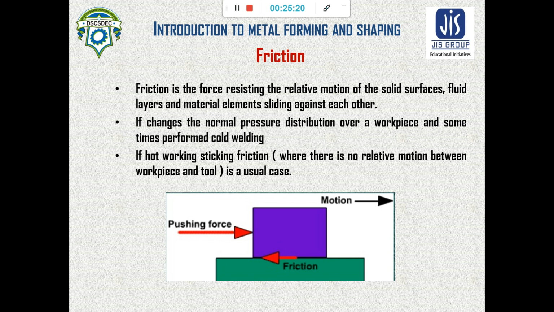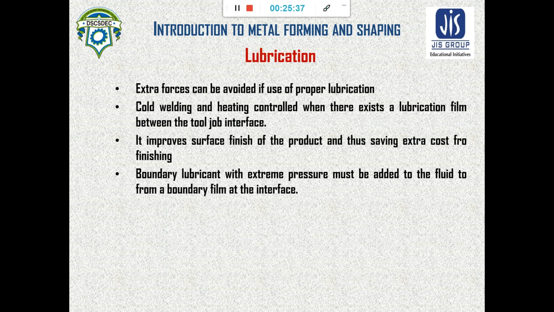In case of hot working, sticking friction is generated. So this friction can affect the metal working. For taking care of that friction, lubrication is used. Another use of lubrication is to reduce the temperature at the chip-tool material interface.